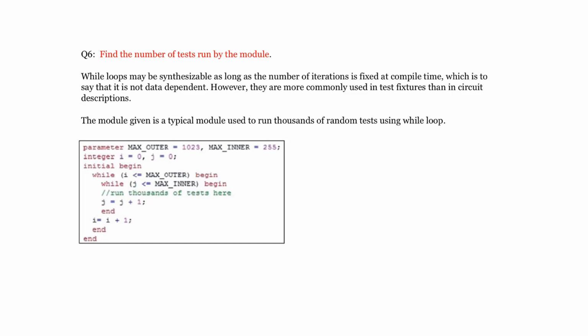Similarly, loops are mainly used for testing purposes. You can use this loop if you want to run a number of tests. Let us assume you are going to run the tests 1000 times. Whatever statements you write in the test have to be executed 1000 times. So you make max outer 100 and max inner 10; 100 into 10 becomes 1000. Or you can make it 1000 and 10, or here 100. So the total is equal to 1000 whenever you call it.